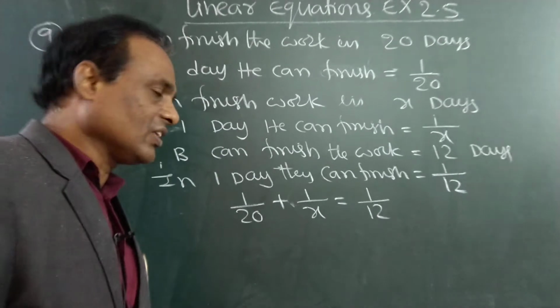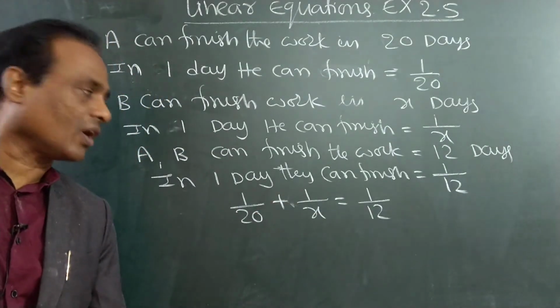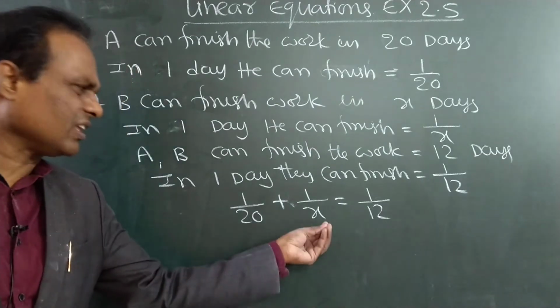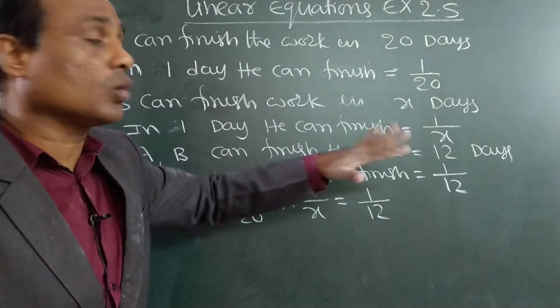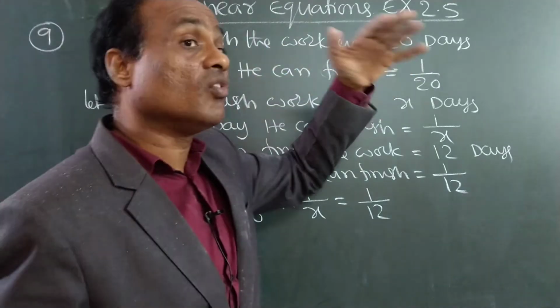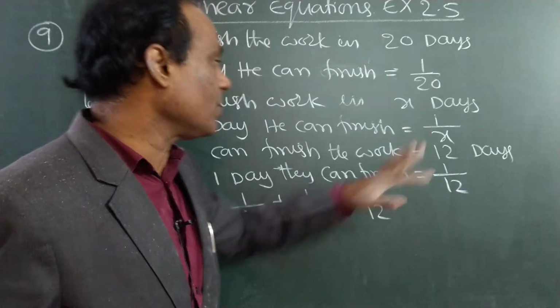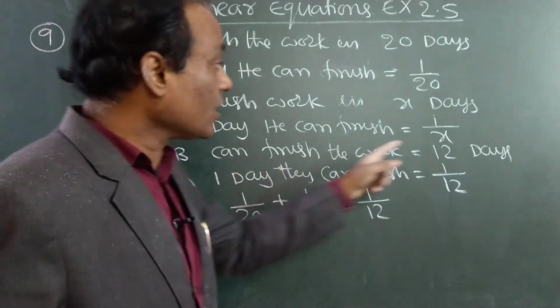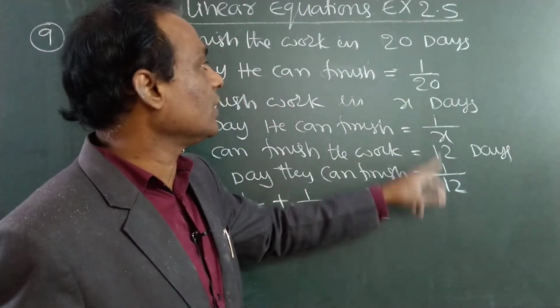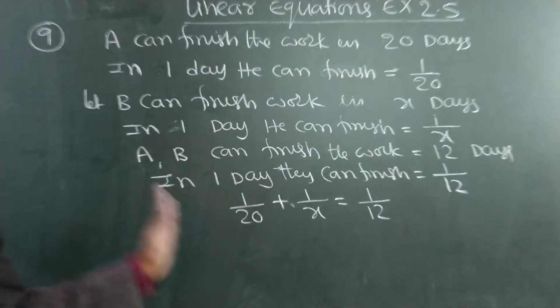So now it is very simple. Take the LCM and do it. I will explain how to solve and further simplify. It is very easy, but up to here you have to understand these 6 steps. A 20 days, 1 day, 1 by 20. B x days, 1 day, 1 by x. A and B together 12 days, 1 day, 1 by 12. This plus this should equal to 1. Write down up to here, then I will explain.